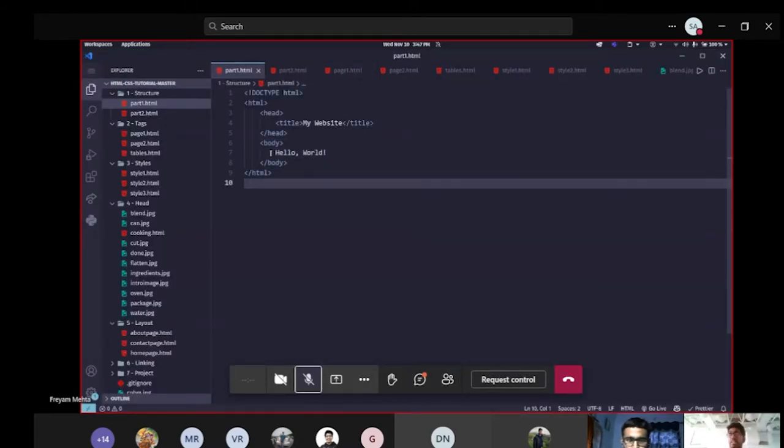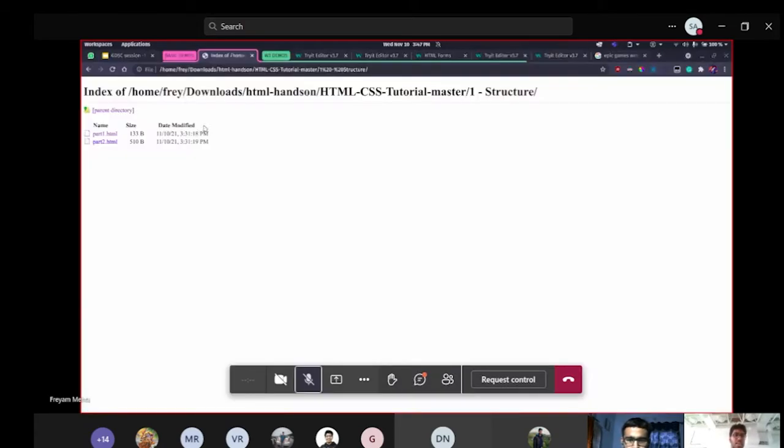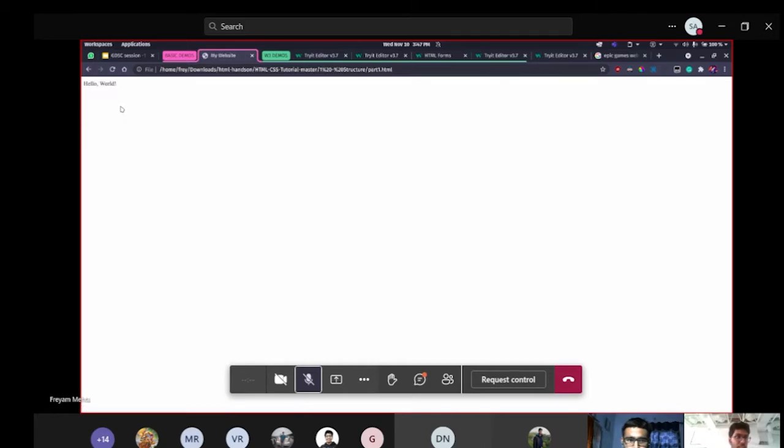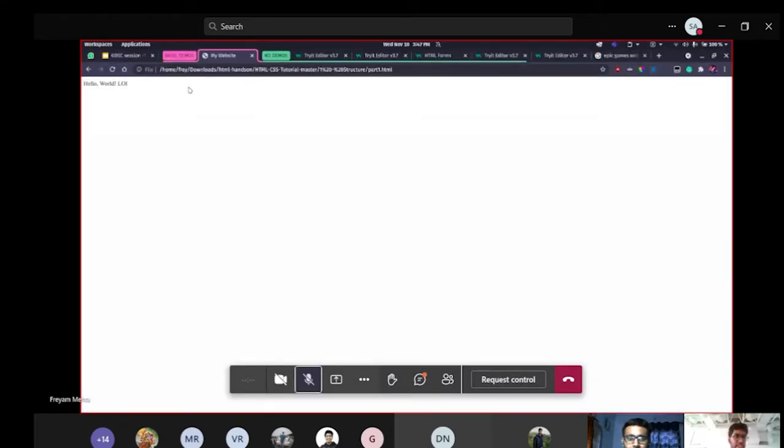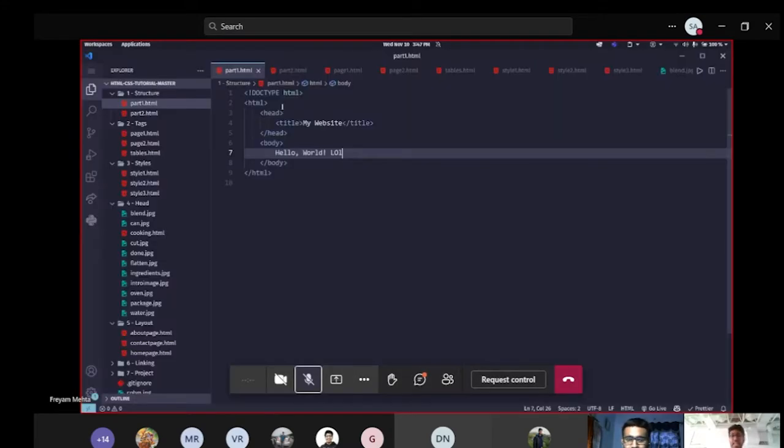If you want to show some text, you can simply put some text inside. For example, you can put hello world. Now I'll show you how it looks. It's simple, right? It just prints hello world. If I type hello world, save this, and refresh, you can see it shows that. It is as simple as that. Now let's move on to the next thing.